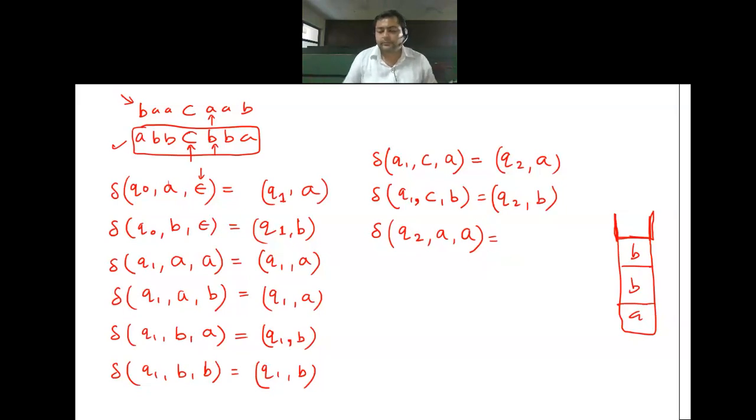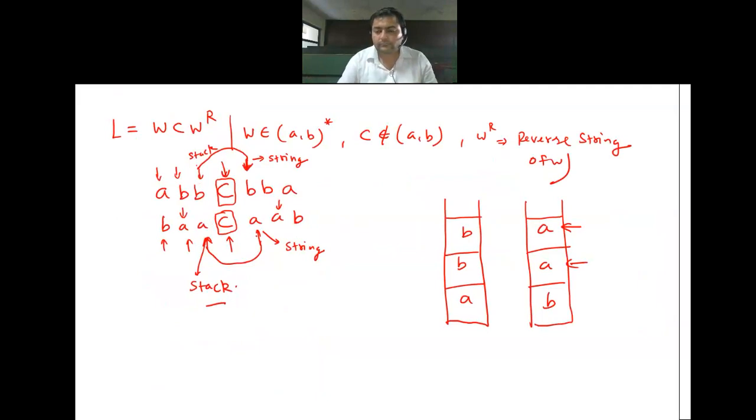Okay, this is what we had to do. If there was an A, we have to pop. How to compare? If we do nothing, how will we compare? With respect to this A, I have to pop this A. Then only the stack will go down, no? Everybody is clear with this or not? With respect to this A, I have to take this A out from the stack. With respect to this B, I will throw this out from the stack. So at the last, this will be empty. Yes or no?